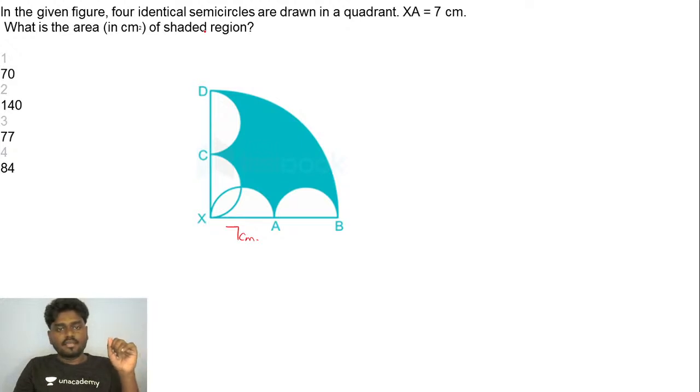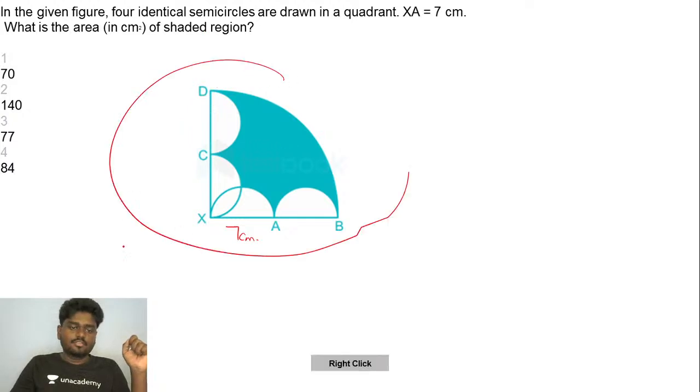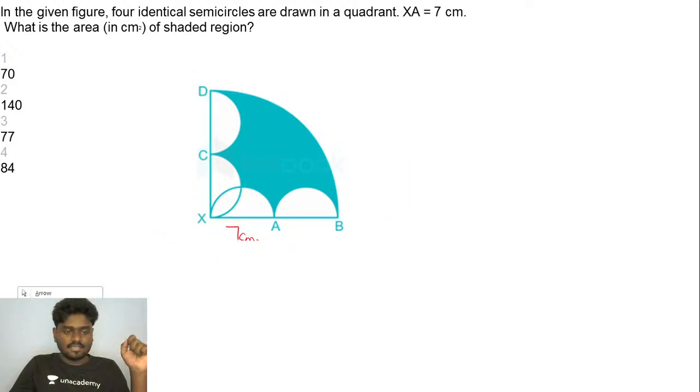So if you see here guys, this complete thing looks like a quarter circle. Is that clear? And here they have given that you are drawing four identical semicircles.